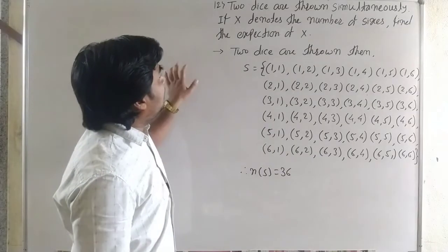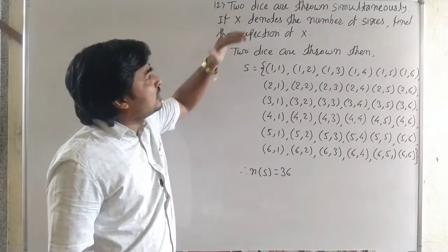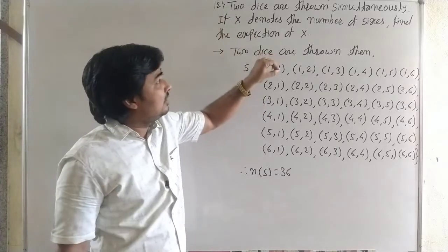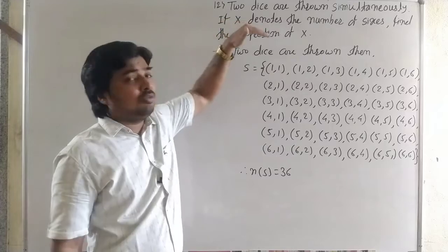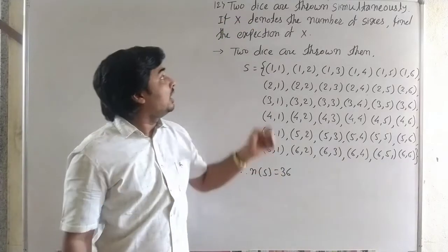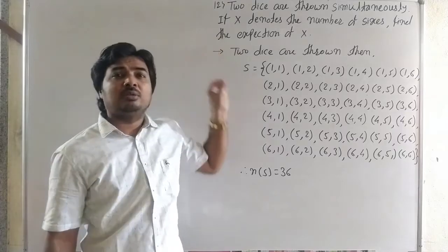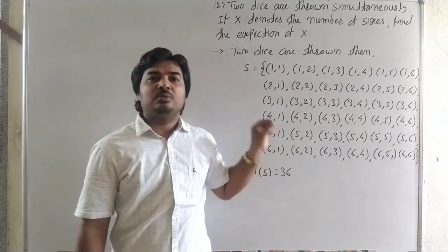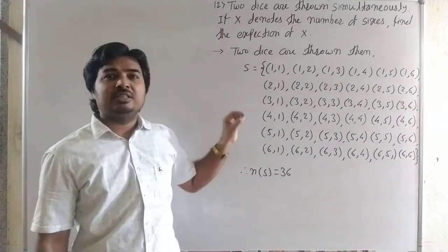Now example number 12: 2 dice are thrown simultaneously. If x denotes the number of sixes, find the expectation of x. That means again here we want to find the mean. But here the random variable is the number of sixes when 2 dice are thrown. Random variable is x, and x is the number of sixes.